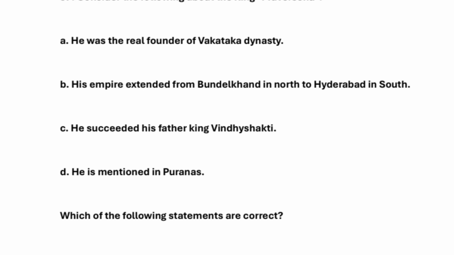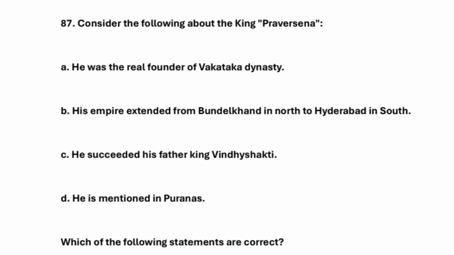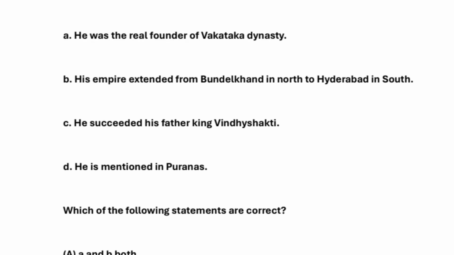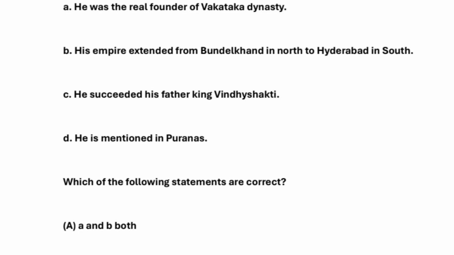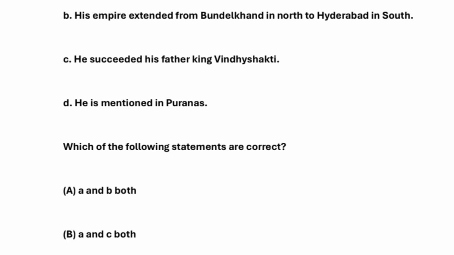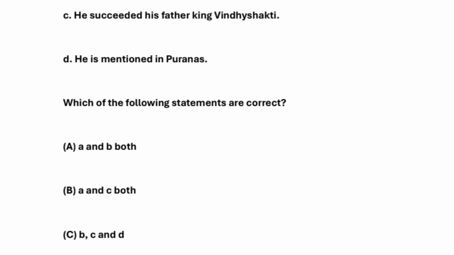He was the real founder of the Vakataka dynasty. His empire extended from Bundelkhand in the north to Hyderabad in the south. He succeeded his father King Vindhyashakti. He is mentioned in the Puranas.